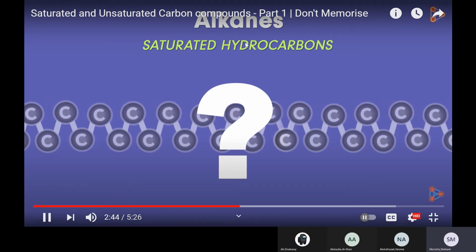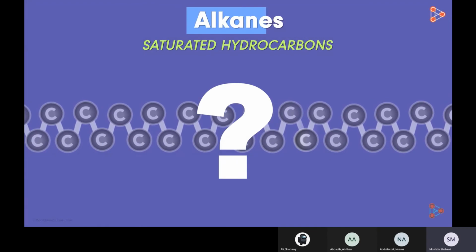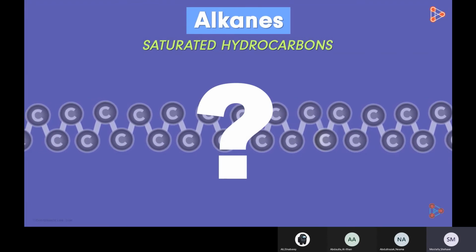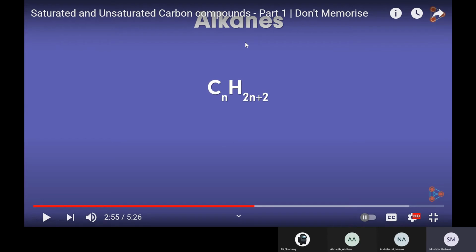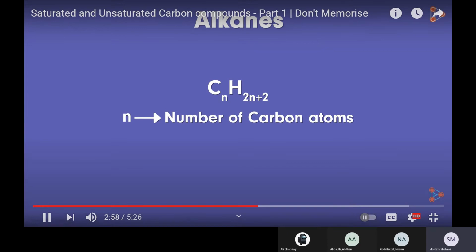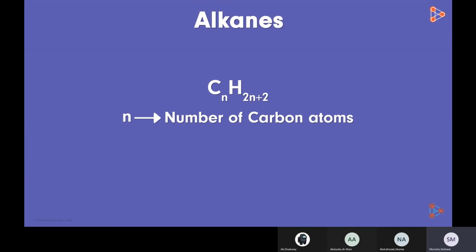Carbon atoms. Well, in order to study the alkanes collectively, we have a formula to represent them. The formula for alkanes is CnH2n plus 2. We will know where it came from later, but this is the formula for the alkanes, which consist of only single covalent bonds. n will be the number of carbon atoms. So can we represent all the alkanes using this formula? Absolutely. Let's try it out.